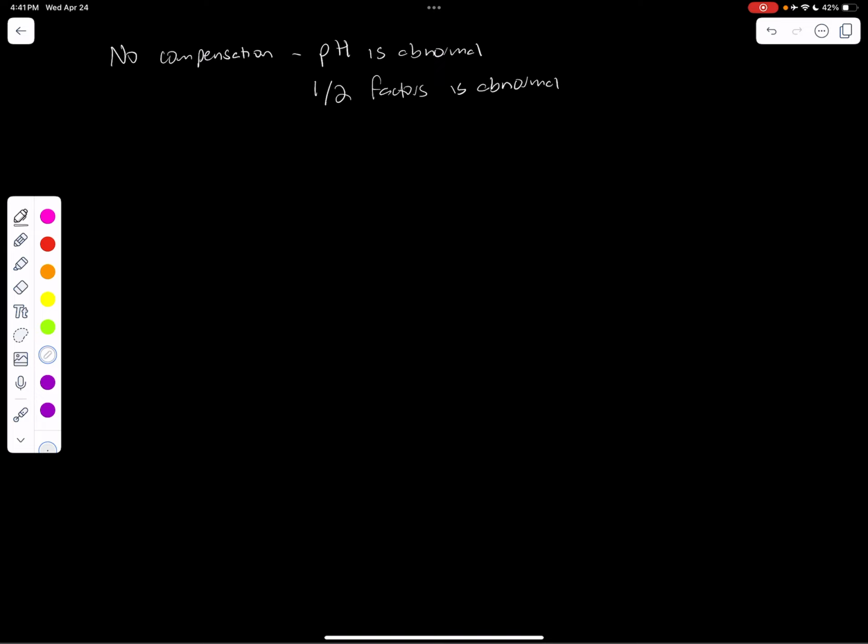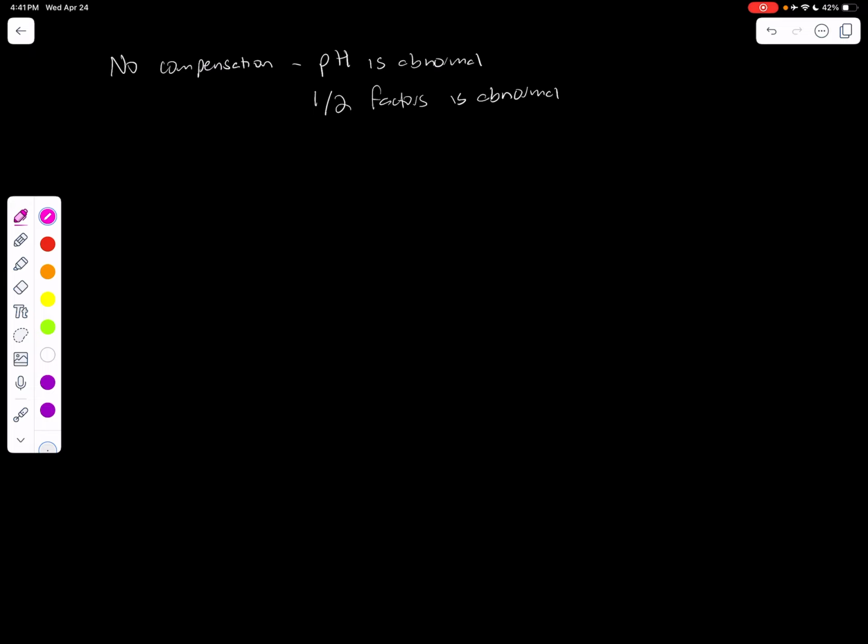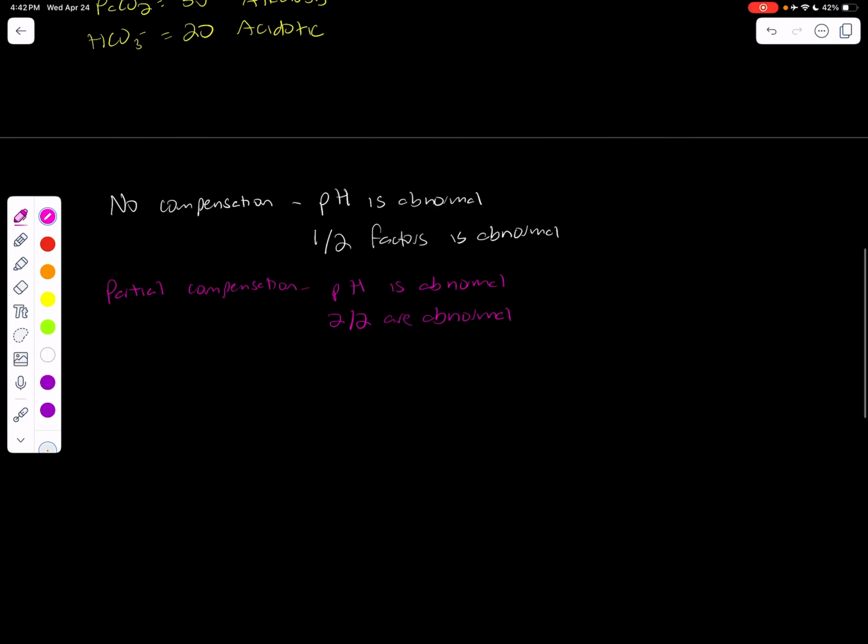Meaning one's messed up, which is causing pH to be messed up, but the other one's normal, meaning that we're not doing anything to fix it. Next we've got partial compensation. Again, pH is abnormal, but both factors, both bicarb and CO2, are abnormal. And for this class, they would be abnormal in different directions. So one of them will be acidotic and one of them will be alkalotic.